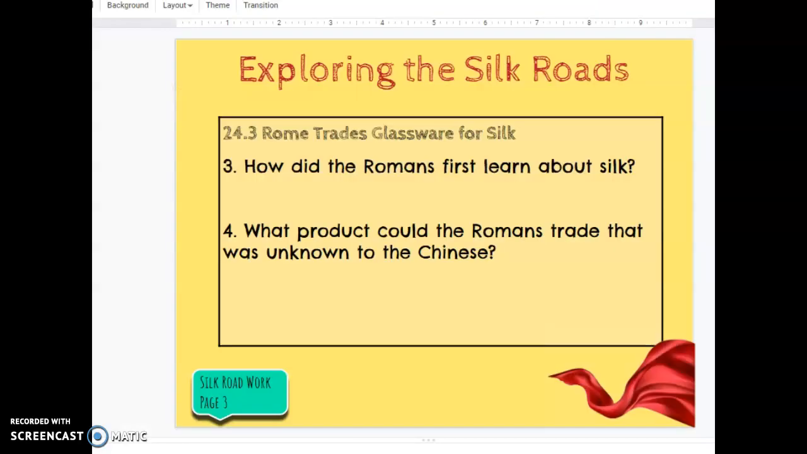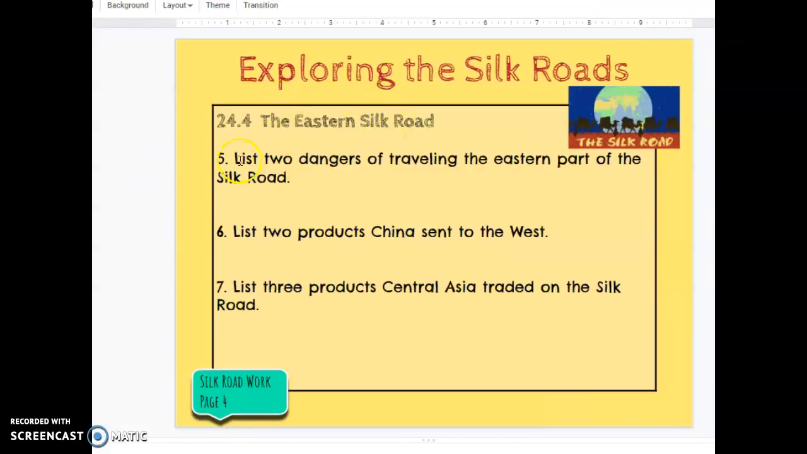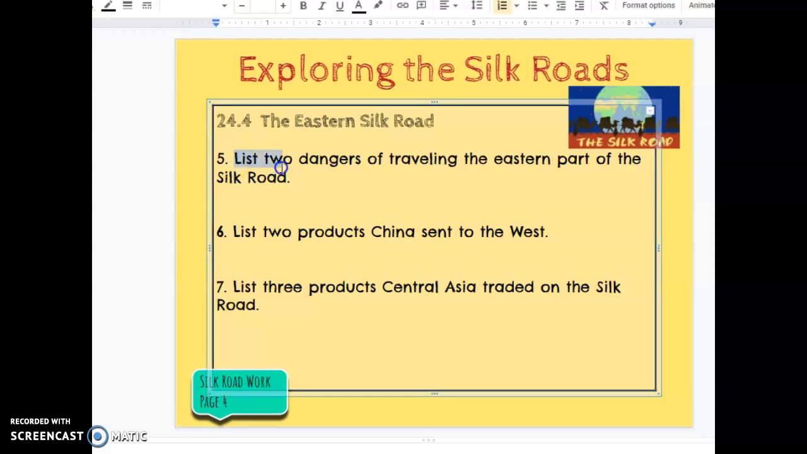So now go and answer the questions about 24.4, the Eastern Silk Road. Number 5 says, list 2 dangers of traveling the eastern part of the Silk Road. Number 6, list 2 products China sent to the west. And number 7, list 3 products Central Asia traded on the Silk Road.